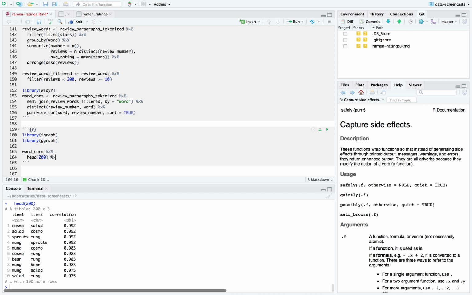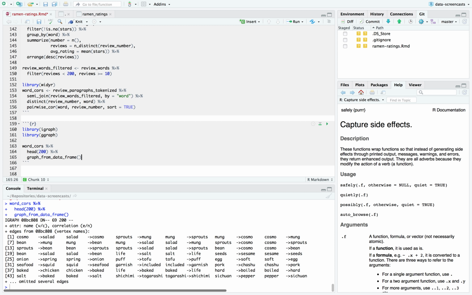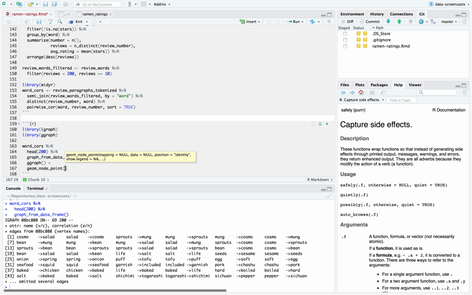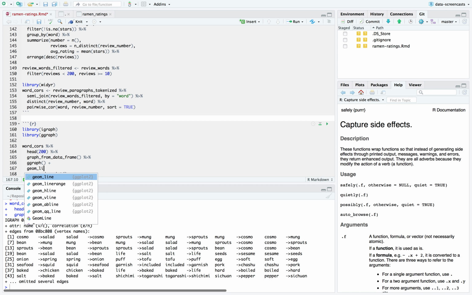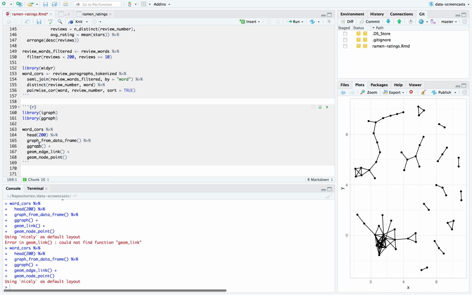I'm going to say take your top 200, graph from data frame. I need to run graph from data frame. And ggraph, where ggraph is a great tool built by Thomas Pedersen, and it's based on the grammar of graphics, but approaching network plots. Geom edge link, geom node point.